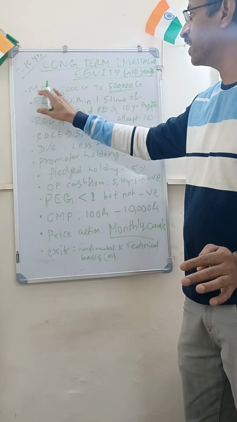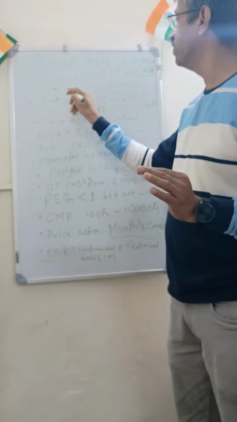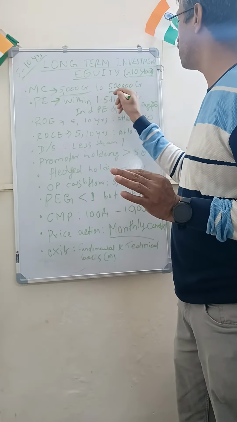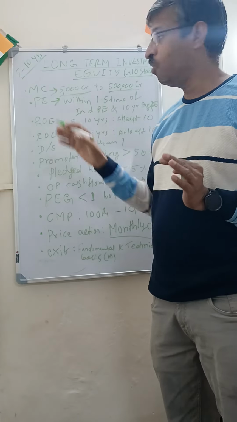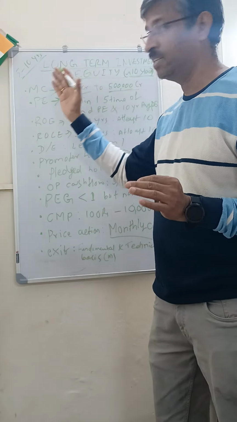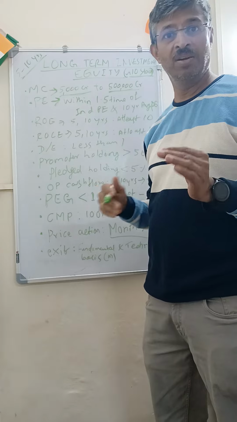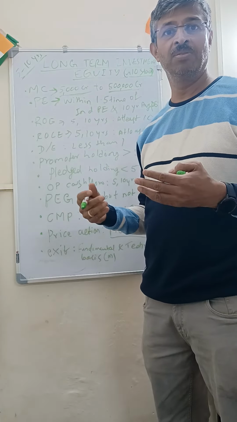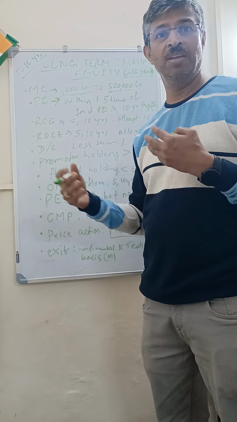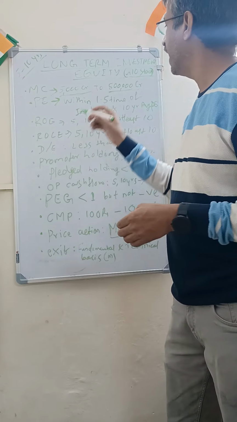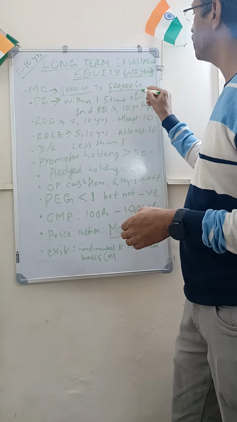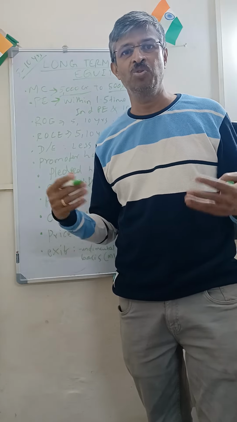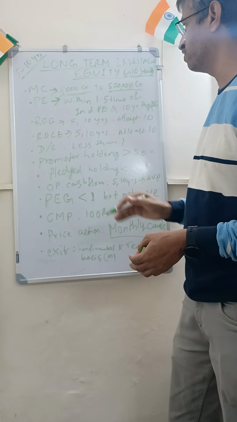First is the market capitalization. A minimum market capitalization of 5,000 crore, a maximum of 500,000 crore. Now why is this? When the market capitalization is too little, there is a good chance that manipulation might happen and things may go in a way which you're not expecting. And when the market capitalization is too high, such stocks are normally heavily traded stocks, and I don't want to be in that for the longer term.